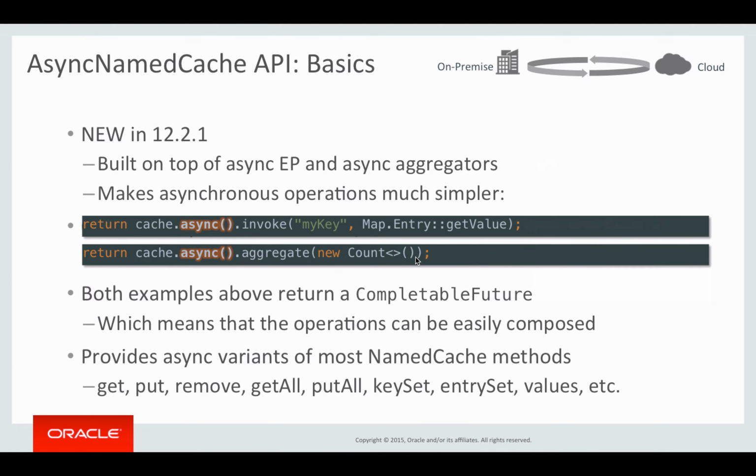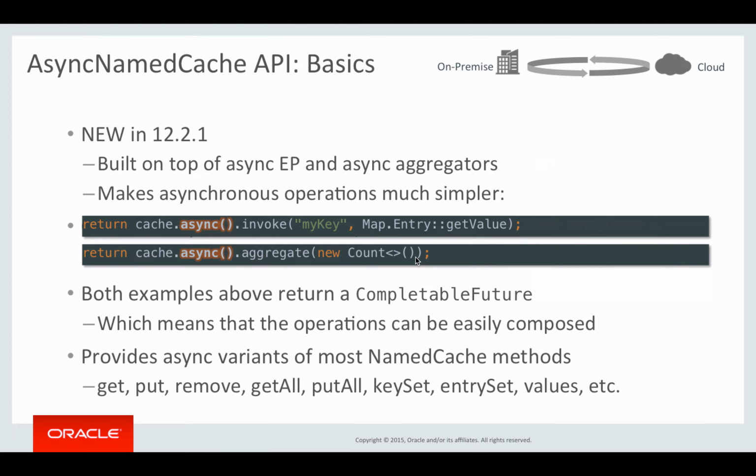As I said, the Async API is new in this release. It's introduced in 12.2.1 and it is built on top of async entry processors and async aggregators, but it makes operations much simpler. So instead of you having to create instances of appropriate entry processors and get CompletableFutures from them, you can simply call cache.async on your standard NamedCache that you're already familiar with.